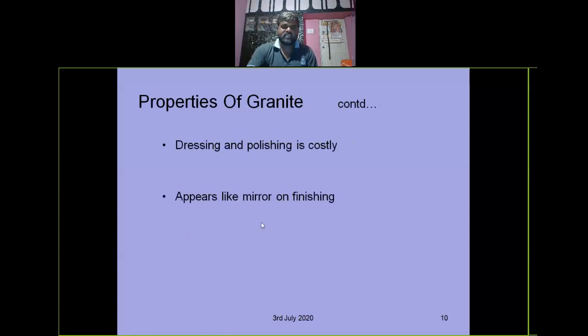What we have seen in the characteristics of stones: strength, hardness, and toughness. Toughness is resistance to impact, hardness is resistance to wear and tear, and strength is resistance to compressive loads, right? Dressing and polishing is very costly because these are hard or tough stones. Their hardness is more, so dressing and polishing is very difficult, and it can be cut by machine only.